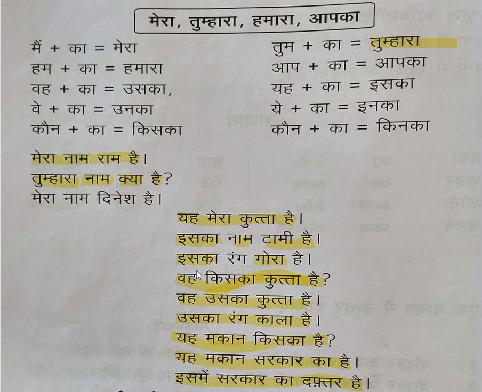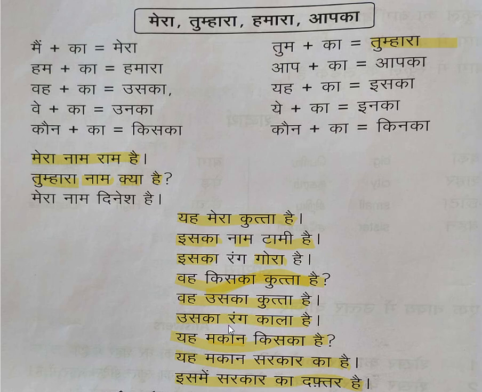Then we are pointing a finger and stating whose dog is that, so वह किसका, whose. Then we state वह उसका कुत्ता है. Then someone is saying that dog belongs to him, that dog belongs to her. So उसका, some other person. Then उसका रंग काला है, referring to the dog whose complexion is black.